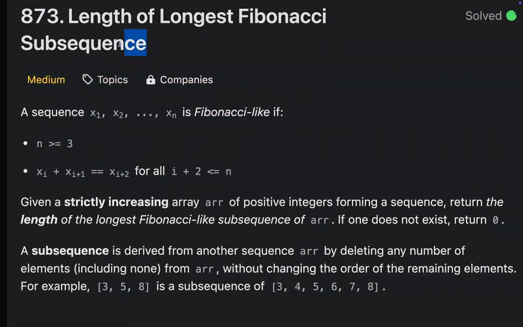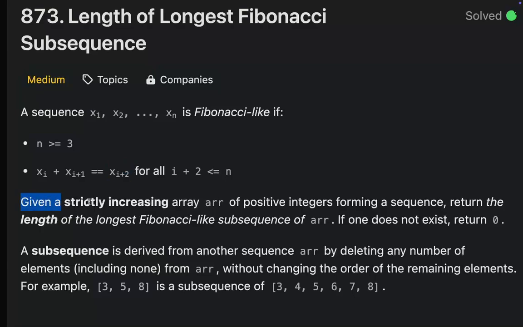Here we go. We have a question: length of longest Fibonacci sequence. A sequence from number 1 to n is Fibonacci-like if it has 3 numbers or more and the current number plus the next number is equal to the next-to-next number. So is it like Fibonacci only?